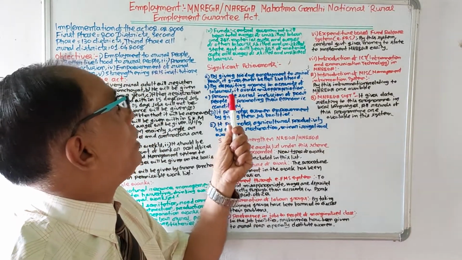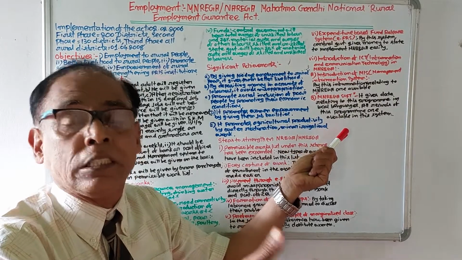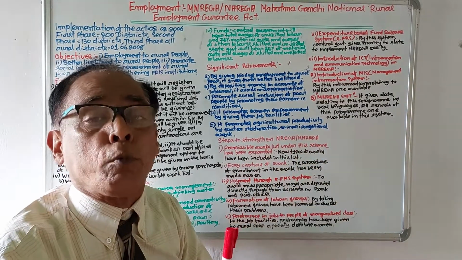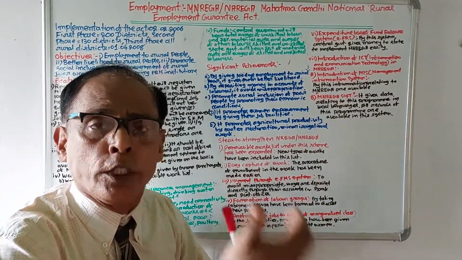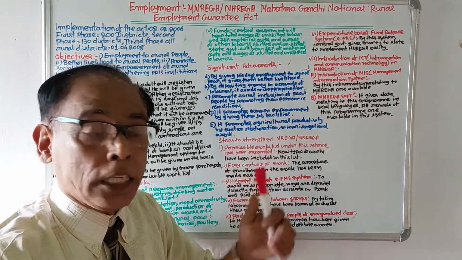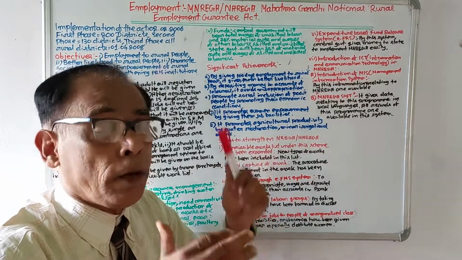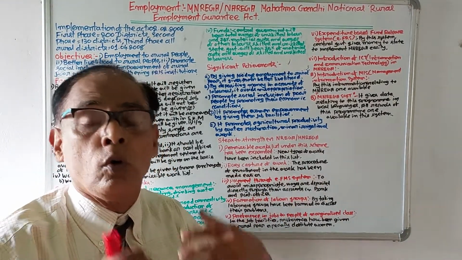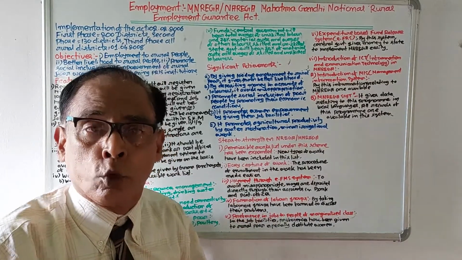Number 2, by depositing money in their accounts in the post office or in the bank, there is no chance of misappropriation. There will be no middleman. So funds will be deposited directly in their account. This is another achievement. By this, rural people have been benefited. First of all, it has given 100 days employment to rural people. It is an achievement. Number 2, money is given directly to them through their accounts.